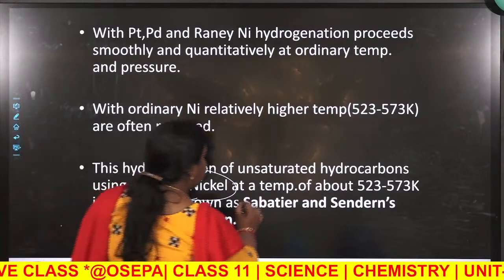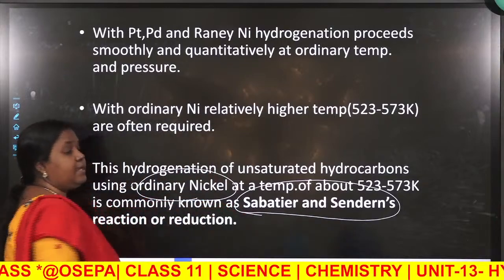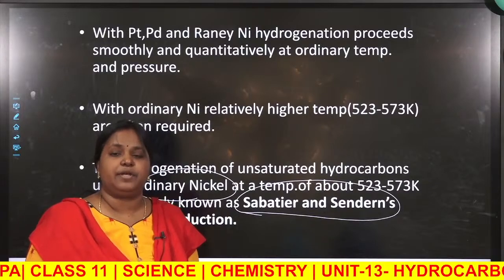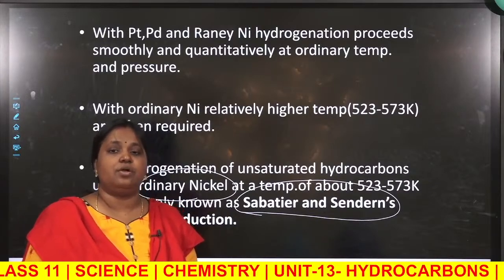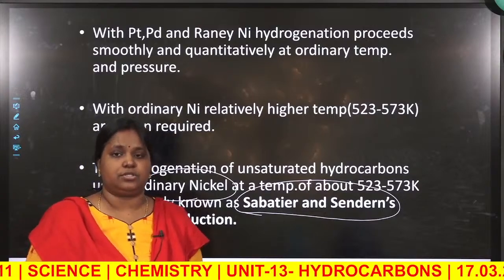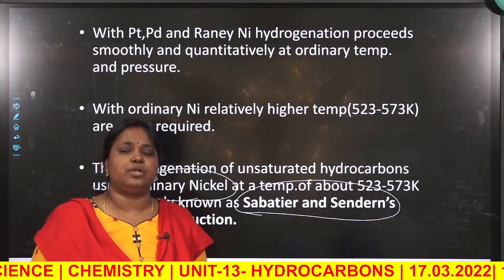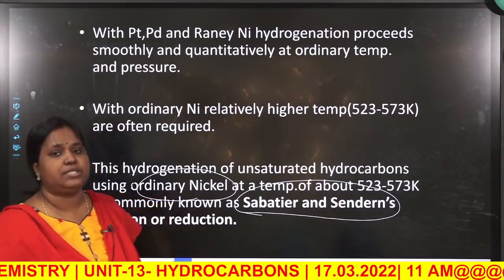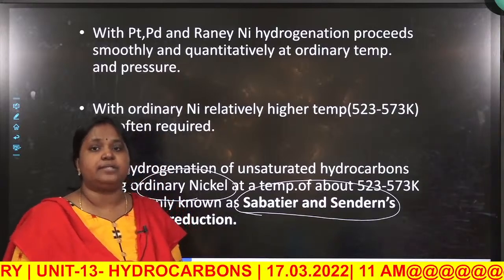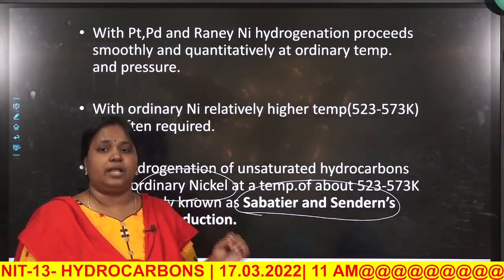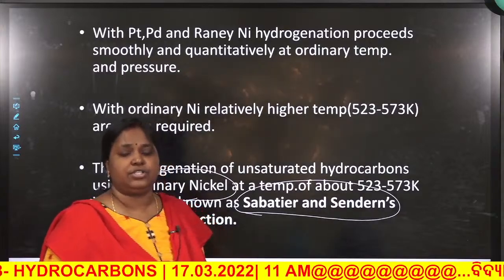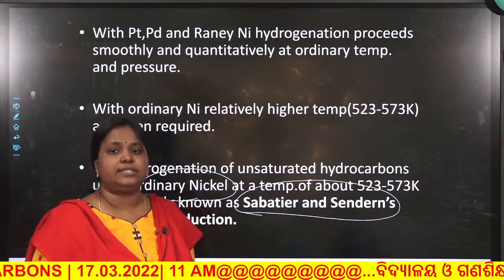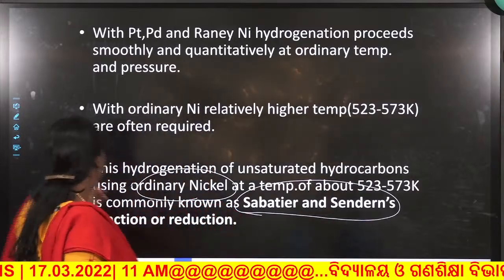I think this is the first named reaction which you are learning in chemistry in your class 11th. This is called Sabatier-Senderens reaction. Remember students, do remember all the named reactions. Named reactions are asked most of the time, whether it is an entrance or board exam. So do remember the name of this reaction, that is Sabatier-Senderens reaction. Alkenes or alkynes react with hydrogen in presence of nickel catalyst, temperature 200 to 300 degree Celsius to give you alkanes.